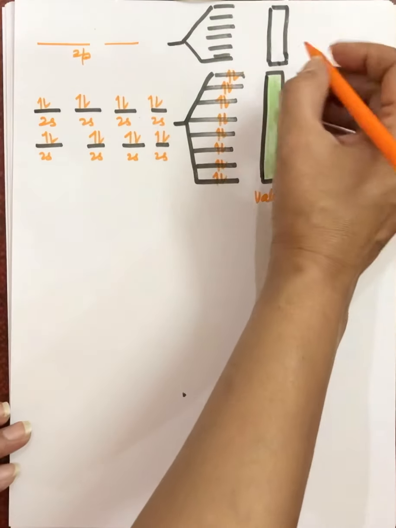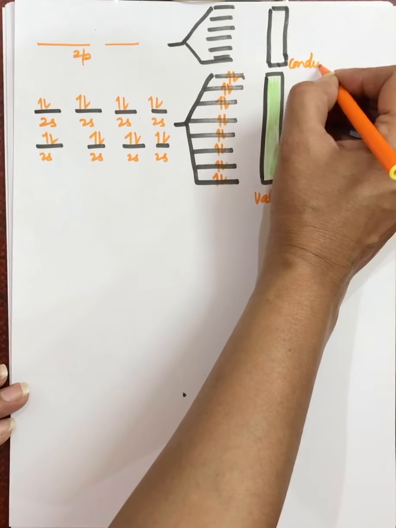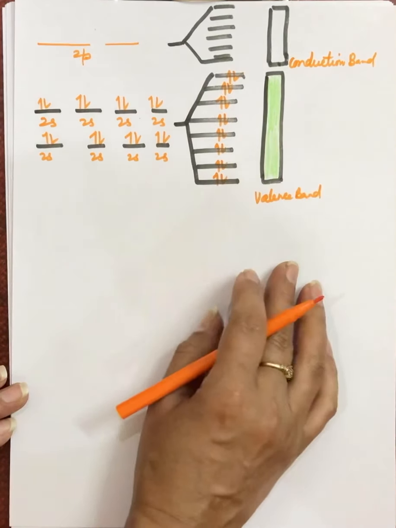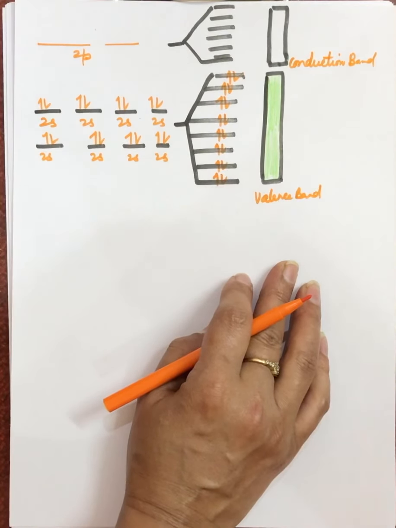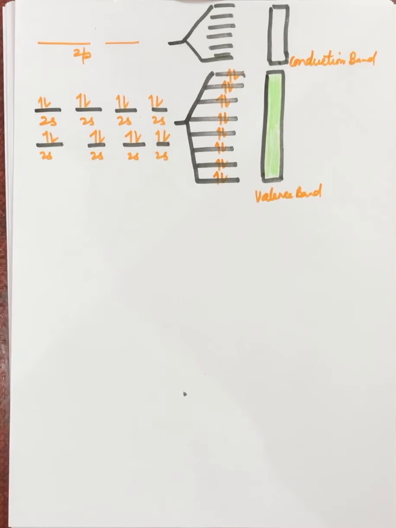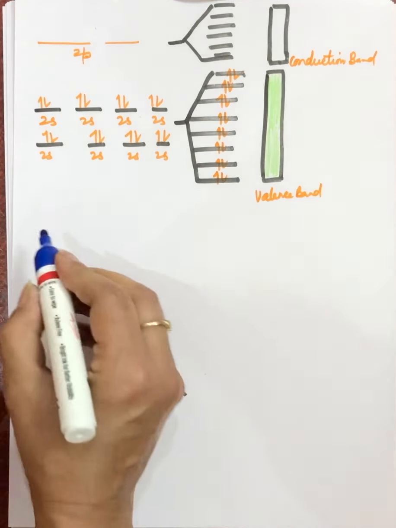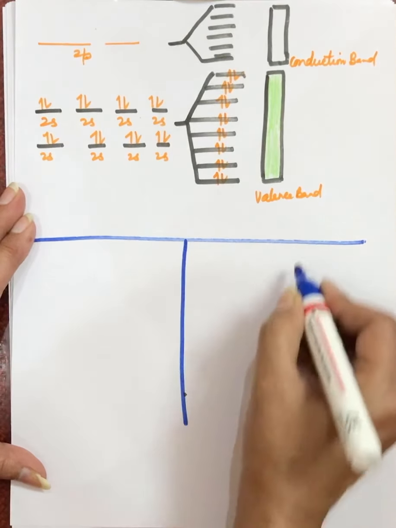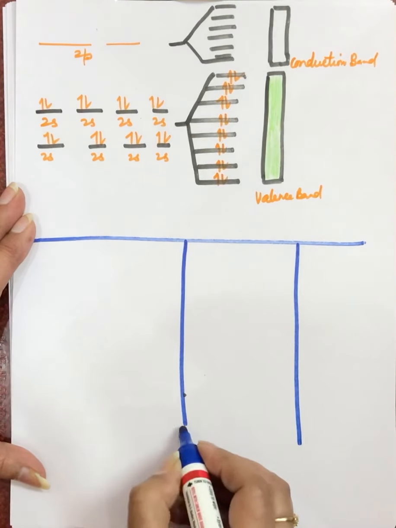What is the name of this band? Conduction band. Now there is a valence band and there is a conduction band also. Based on this valence and conduction band, we can explain when the substance will be a conductor, insulator and semiconductor. So I am taking 3 parts here: conductor, insulator and semiconductor.